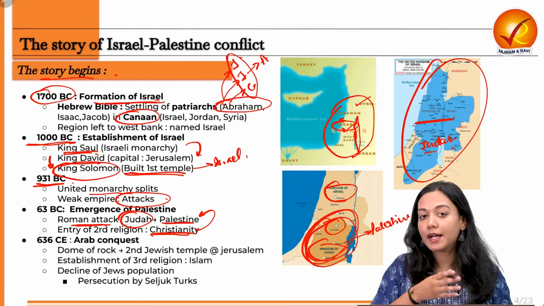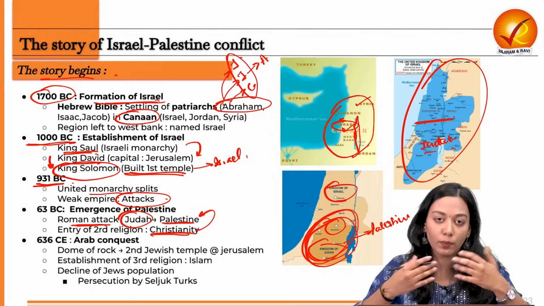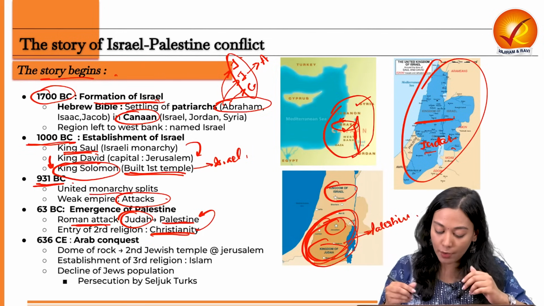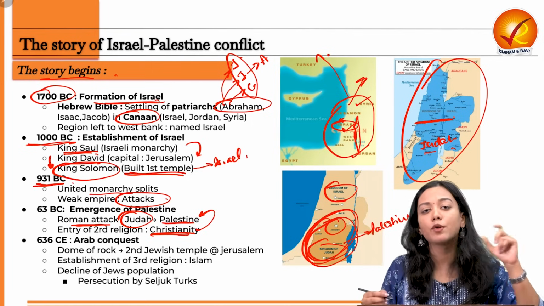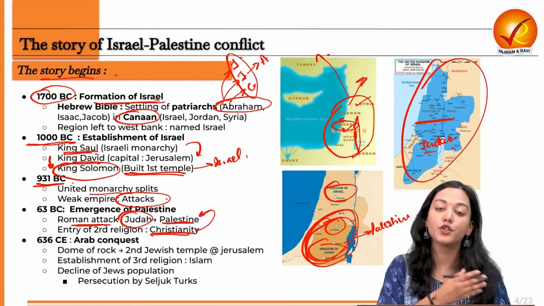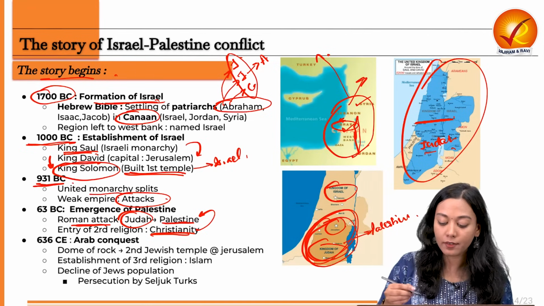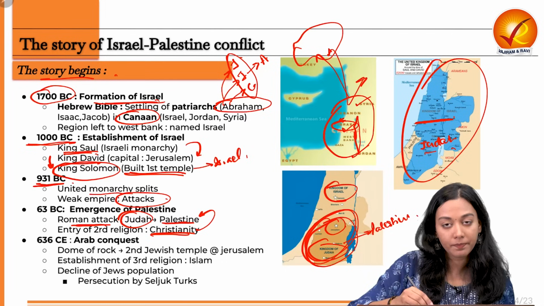Definitely, whenever attacks are happening, the Jewish people will be persecuted and forced to flee. They fled far off in the Middle East, or prominently to the European regions. Why? Because they had some commonality with Christianity. Christianity is also a subsect of Judaism only. So they thought that this is the second motherland, and they started fleeing to the Europe region.